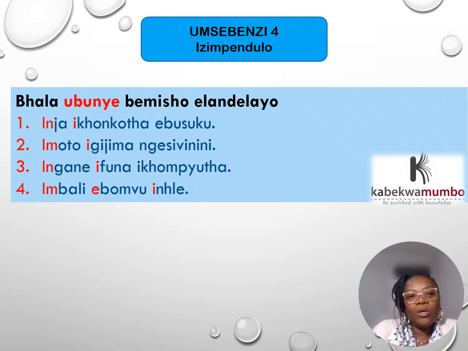There we go. So here are my izimpendulo. Nazi impendulo zami. It was izinja, it's now inja. It was zikhonkotha, it's now ikhonkotha. Izimoto, it's now imoto. It was zigijima, now it's igijima. It was izingane, now it's ingane. Zifuna, now ifuna. It was izimbali, now it's imbali, for a flower.